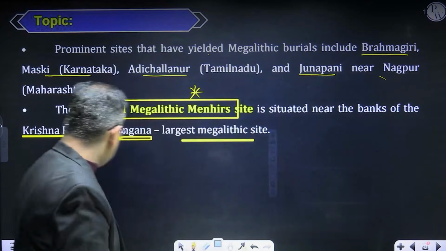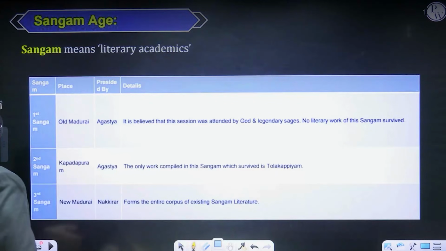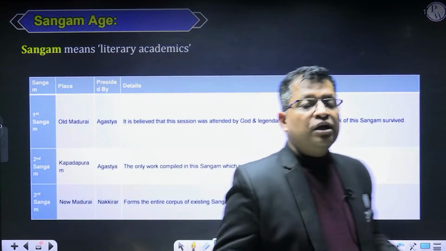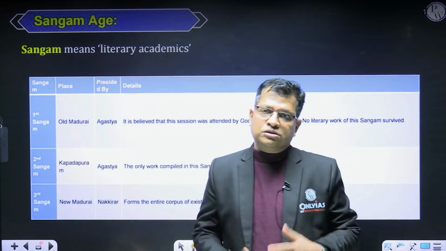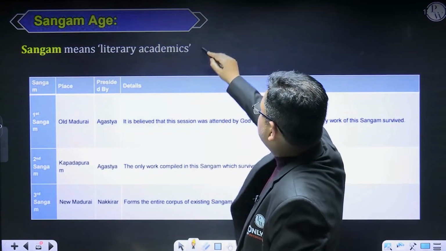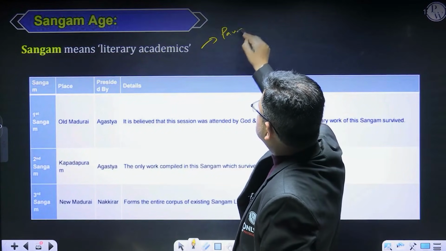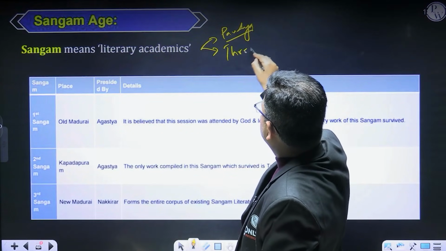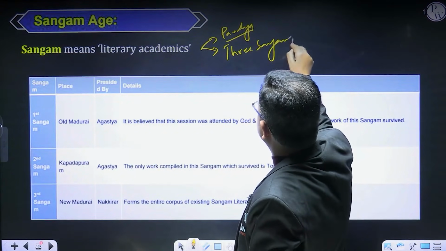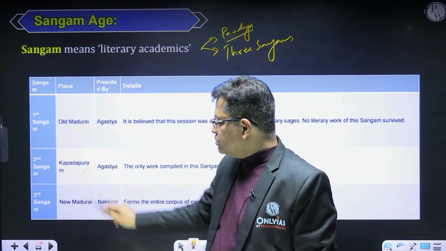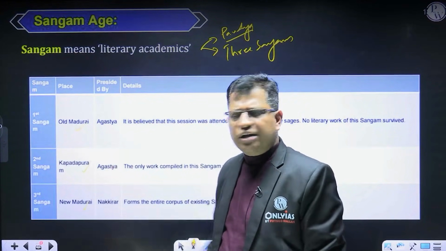Now the next one is the Sangam culture, Sangam Age. What is the meaning of Sangam? The literal meaning is literary academies. This Sangam was organized by the Pandya kings. There were three Sangams organized at Old Madurai, Kapadapuram, and New Madurai. These are all in Madurai itself.